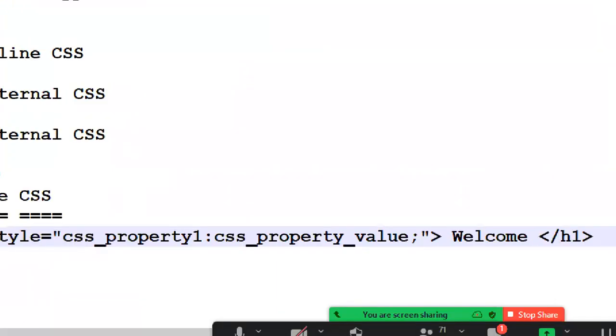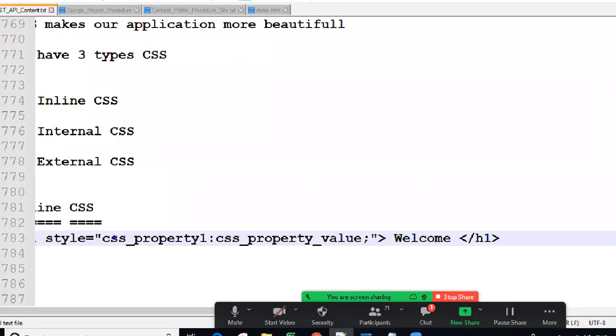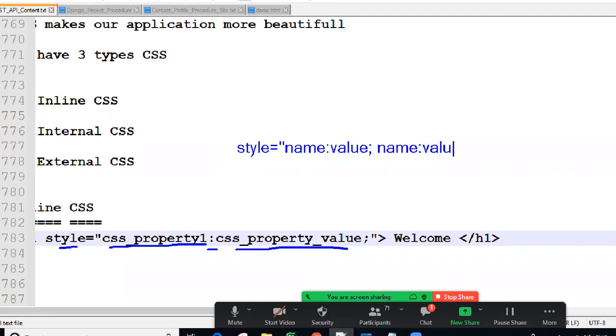Now you can see here: style equal to CSS property name, followed by a colon, then the value, and separated by a semicolon. Simply, style equal to property name colon value, property colon value, again one more property colon value.